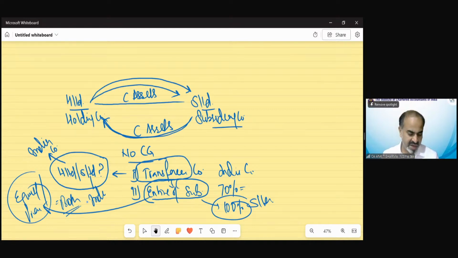For the purpose of making any company our subsidiary, what kind of capital should we have, equity or preference? To become a holding of any company, what kind of shareholding should I have? Equity. So what should be the meaning of entire share capital over here? Only 100% equity, or equity as well as preference 100% to get the benefit of exemption?